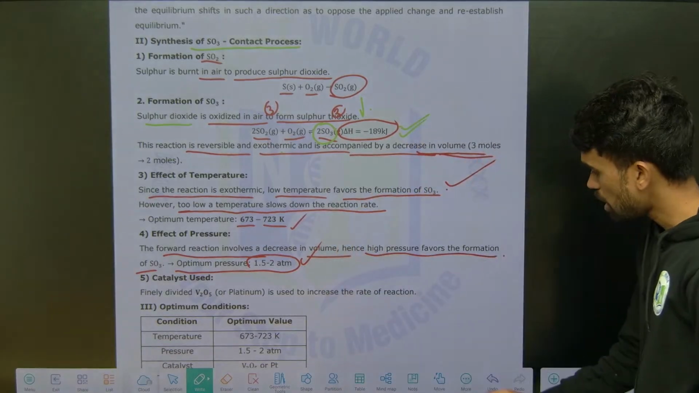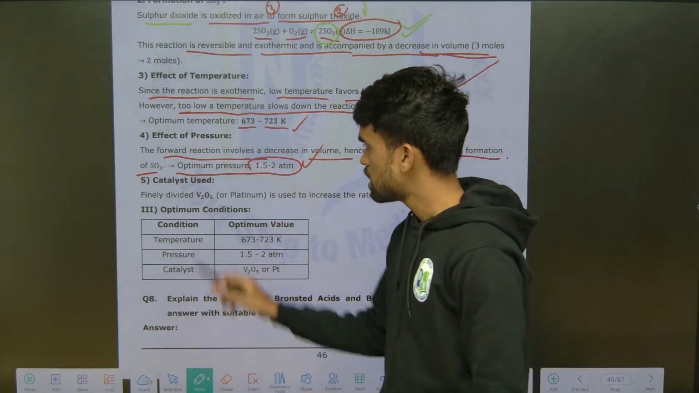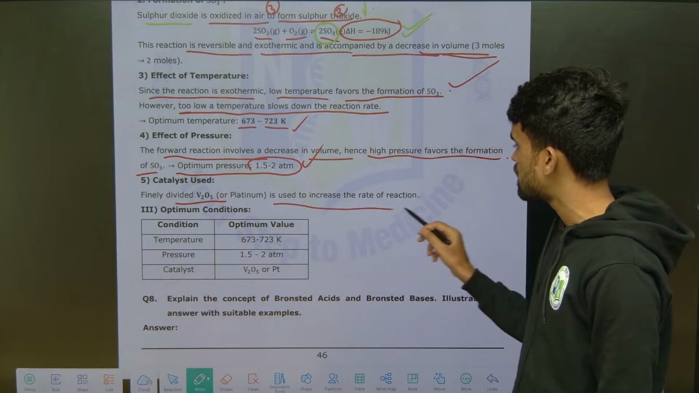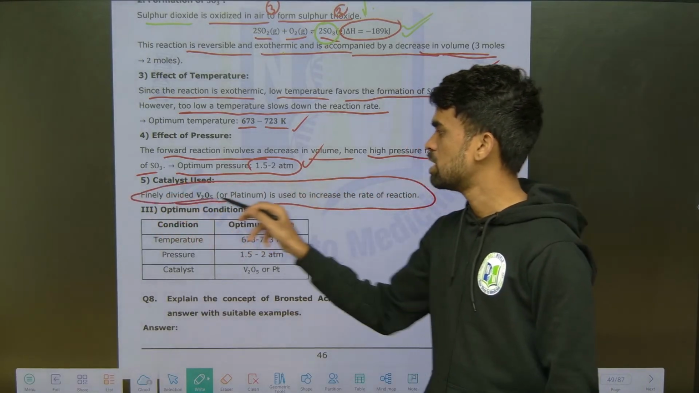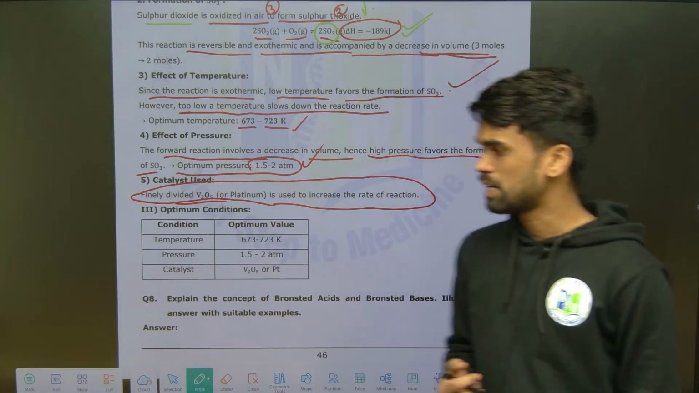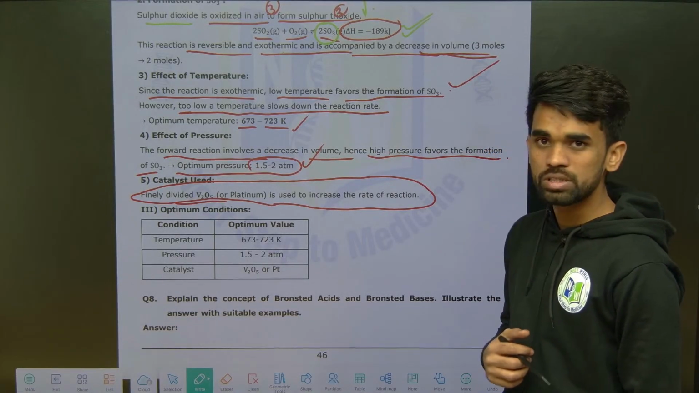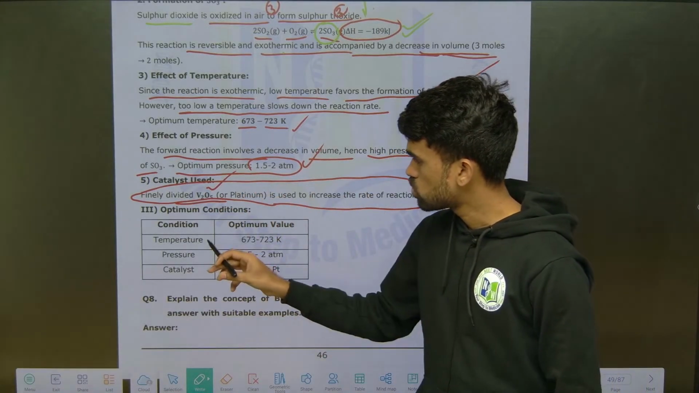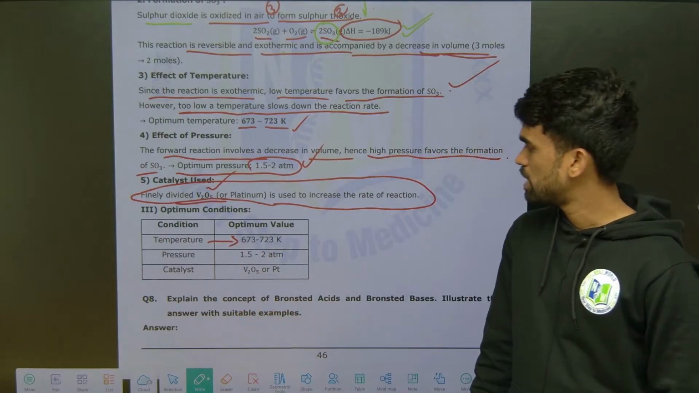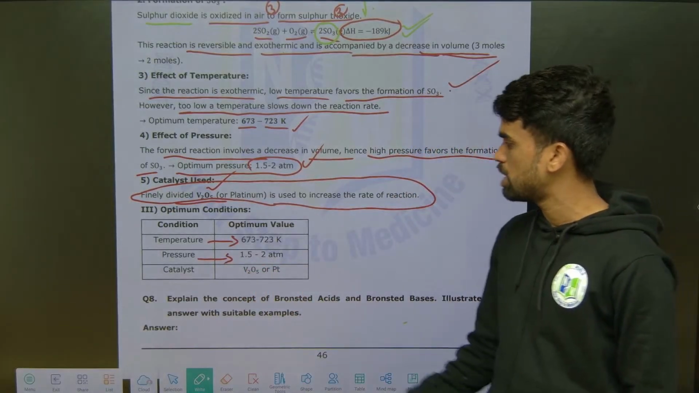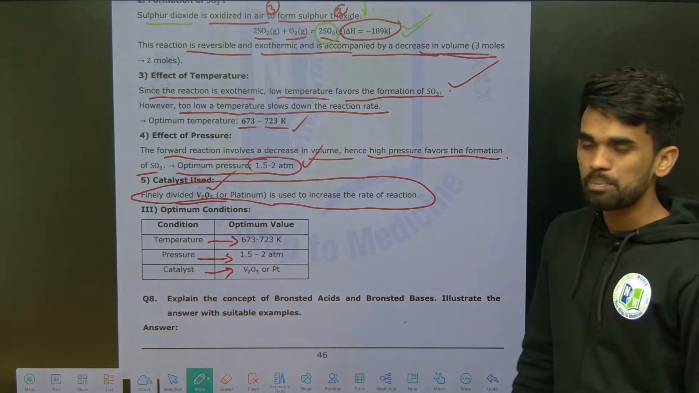Remember this. Next, what about the catalyst used here? It is finely divided V2O5, vanadium pentoxide, or platinum, used to increase the rate of reaction. So you need to mention this catalyst also. In production of ammonia, you have seen iron as a catalyst and molybdenum as a promoter. Here vanadium pentoxide is the catalyst, or platinum can also be used. So the conditions are: temperature is 673 to 723 Kelvin, pressure is 1.5 atm to 2 atm, and catalyst is V2O5 or Pt, platinum. That's it. So this is about the discussion.